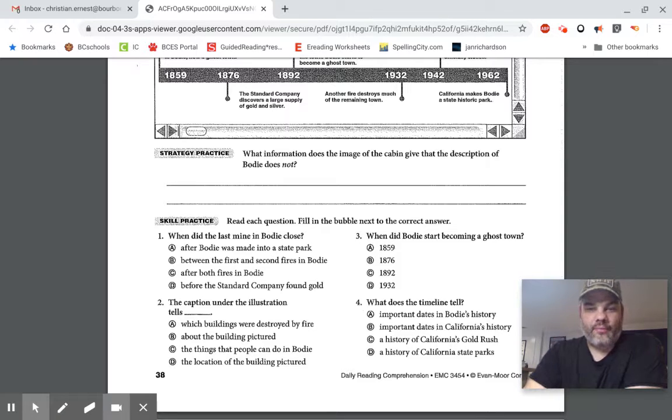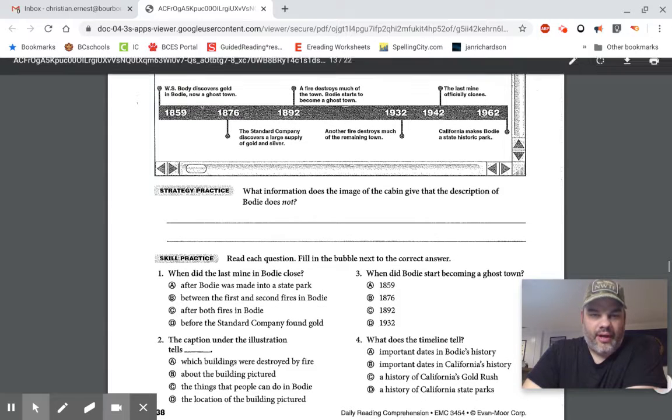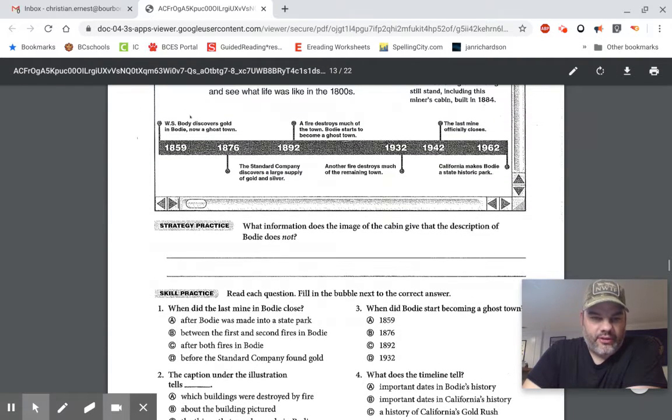So, way to go. Number 3, when did Bodie start becoming a ghost town? Well, let's go back up to our timeline. And I'm just going to look through here. It says ghost town, 1859. W.S. Bodie discovers gold in Bodie, now a ghost town. But that's just saying now that Bodie is a ghost town, not in 1859. So let's keep going. Nothing there.